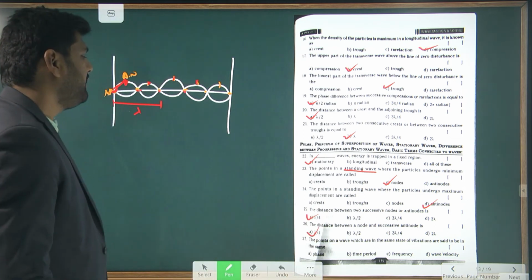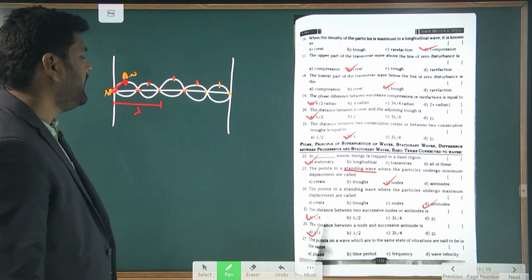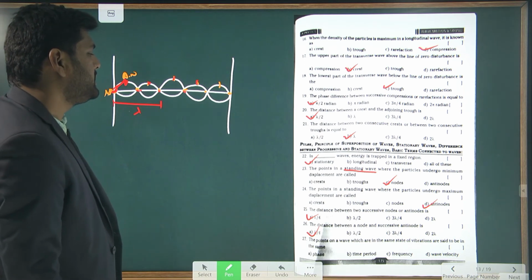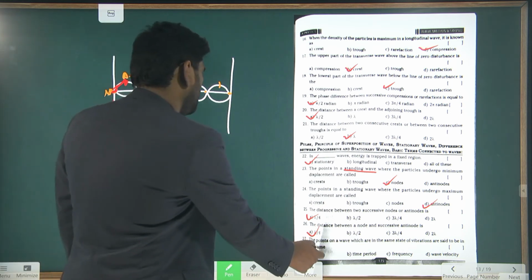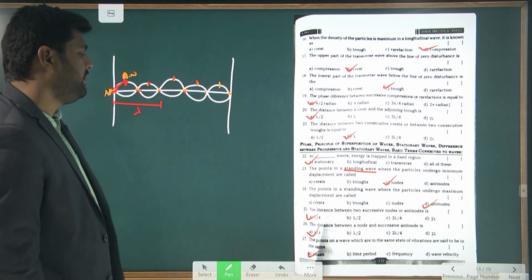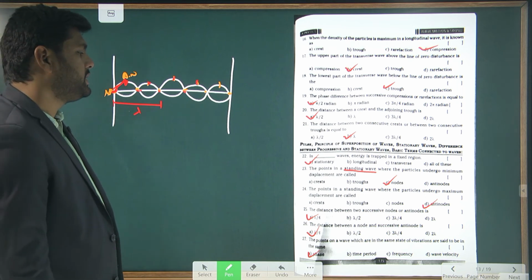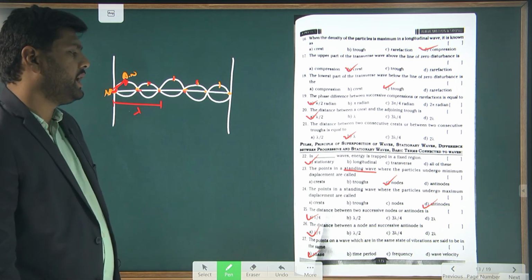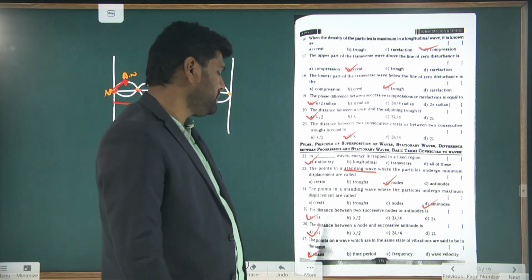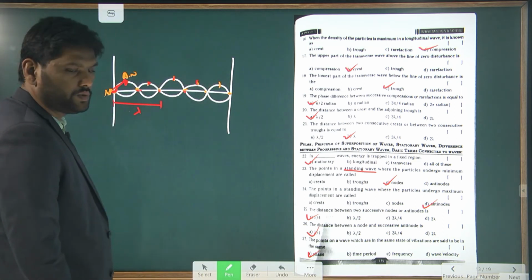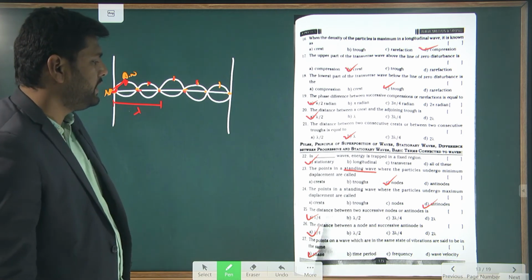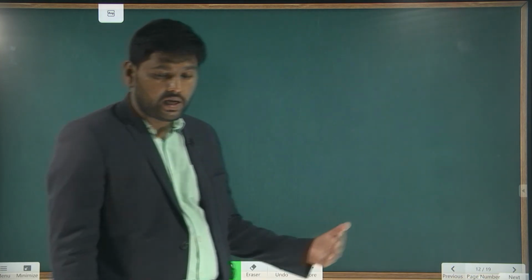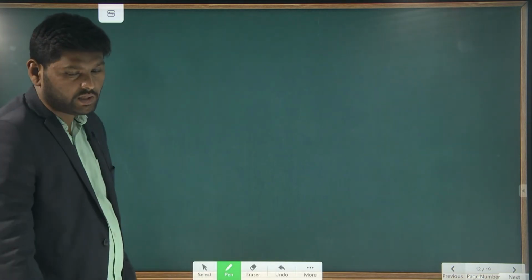The points on a wave which are in the same state of vibration are said to be in the same phase. So that is the answer to question 27. This is the type of questions you will have. Understand? Now let's go to the next slide, which belongs to the pressure topic. Shall I go?